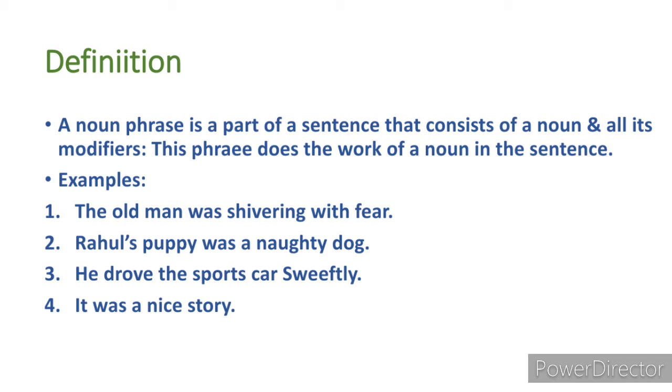In this sentence, a nice story is a noun phrase because story is the noun and the pre-modifiers are a and nice. So in the first sentence, the old man is the noun phrase. In the second sentence, a naughty dog is the noun phrase. In the third sentence, the sports car is the noun phrase. And in the fourth sentence, a nice story is the noun phrase. So this is what we have learned about noun phrase.